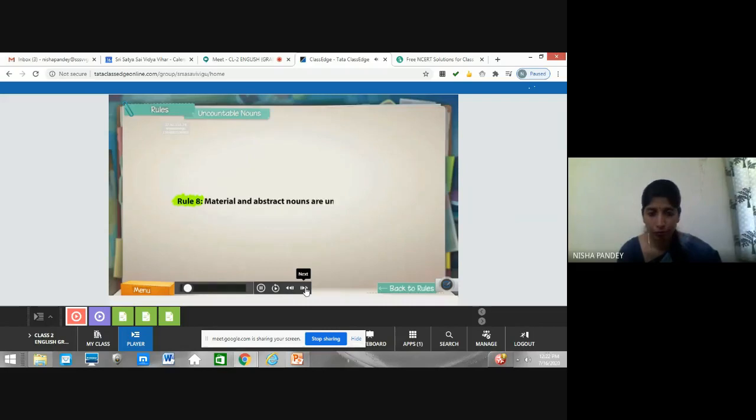Material nouns and abstract nouns are uncountable. So see children, we have already learned material noun and abstract noun. A material noun is a thing which is made up of something. Like I gave the example, this is a gold pin, right? So it is made up of gold material. Suppose a bed, which is made up of wood, right? And an abstract noun is something which you cannot perceive with your five senses, but you know that it is there in your mind or somewhere else, like happiness, excitement, bravery, like that. So these two again are uncountable nouns. So let's see how.